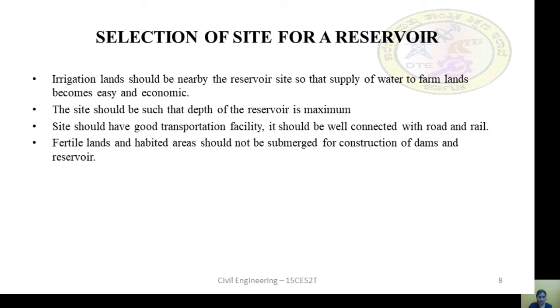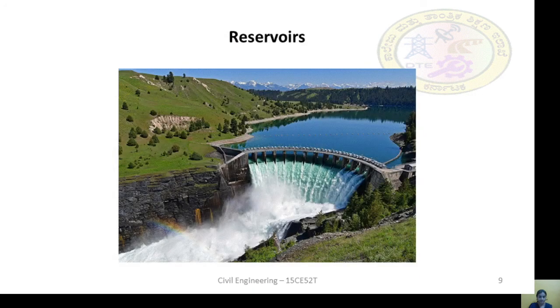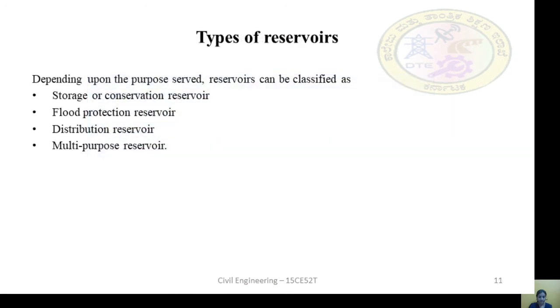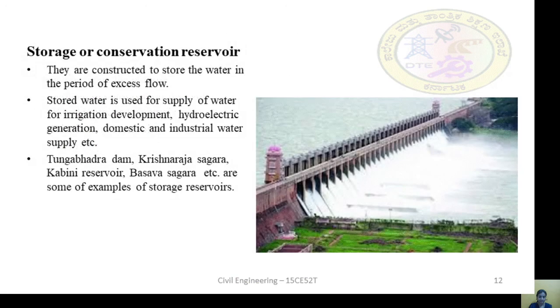This is one of the pictures of a reservoir where you can see water stored and released. Coming to the types of reservoir. Depending upon the purpose served, reservoirs are classified as storage or conservation reservoir, flood protection reservoir, distribution reservoir and multipurpose reservoir.